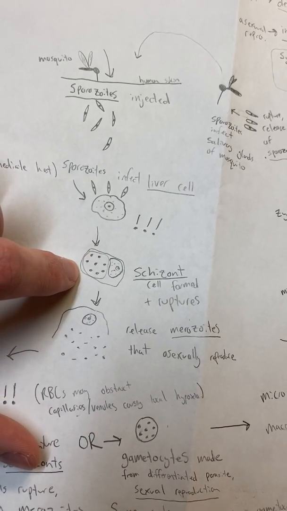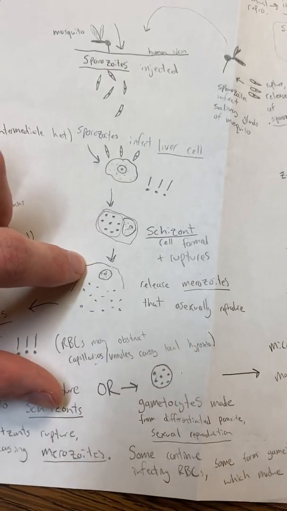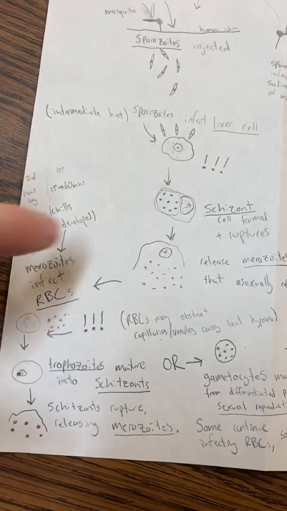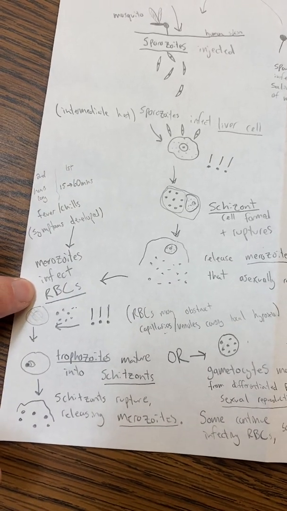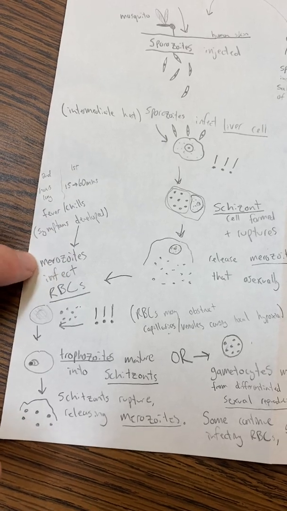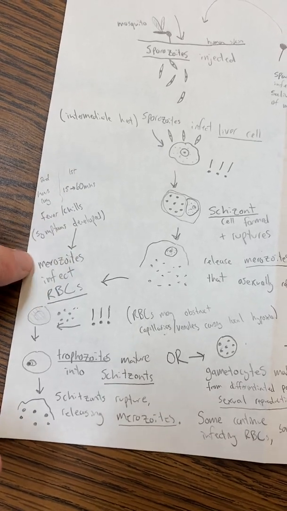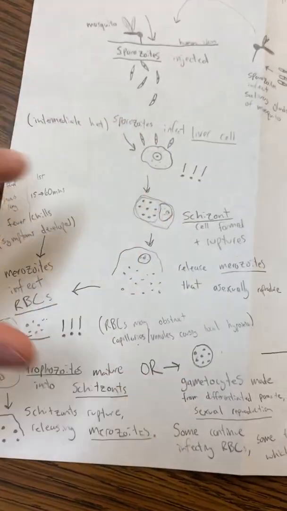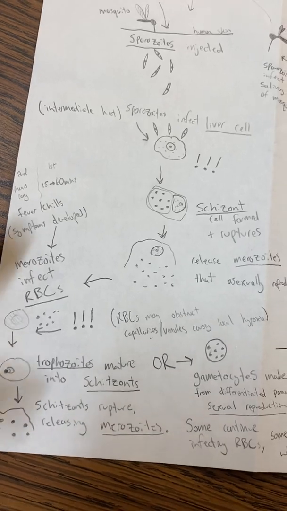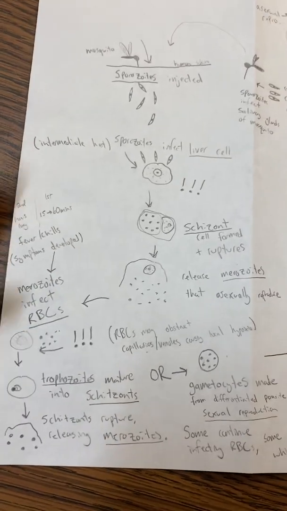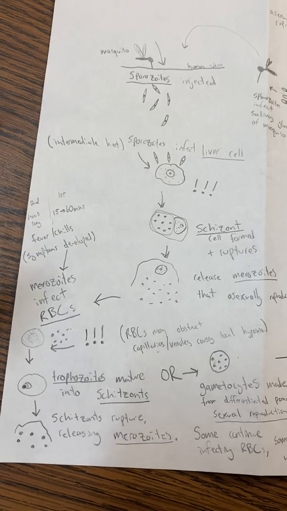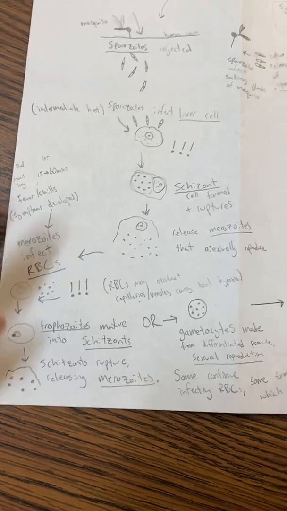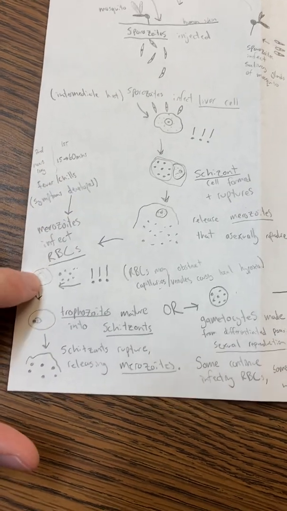Schizonts will form from those infected cells and eventually rupture, releasing the merozoites that will asexually reproduce. These merozoites will infect human red blood cells. And this is where most of the chills and fever symptoms happen in malaria. Each wave of cells ruptured and then infected leads to the chills that can last anywhere from 15 minutes to an hour, and the fever, which will be hours long of fever and sweating, increased temperature. That's the body's response to that infection.